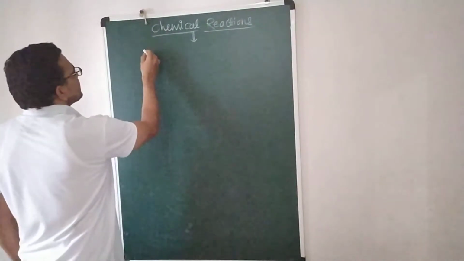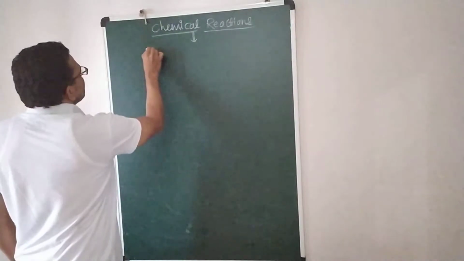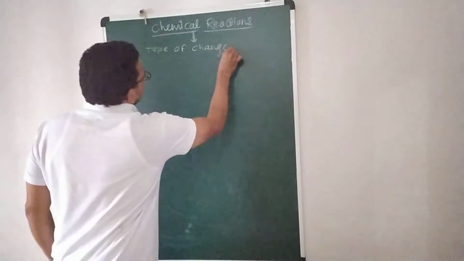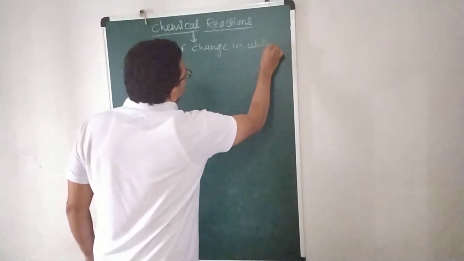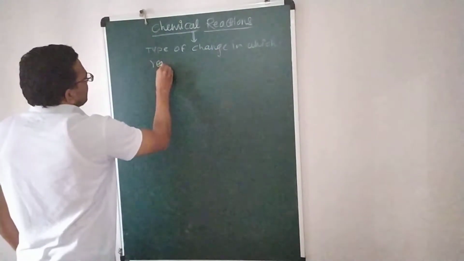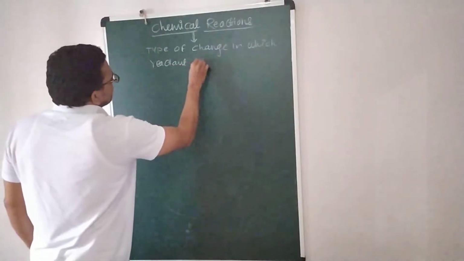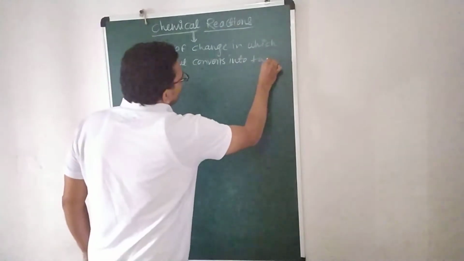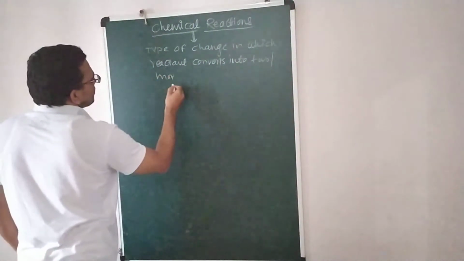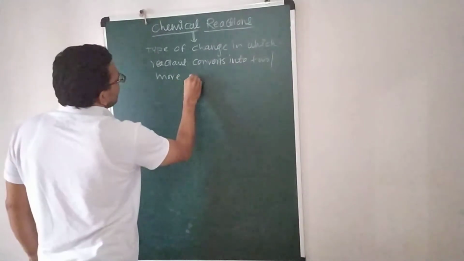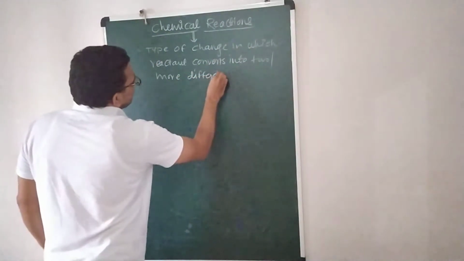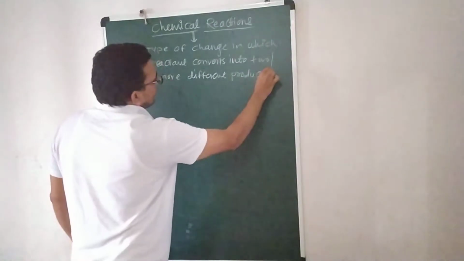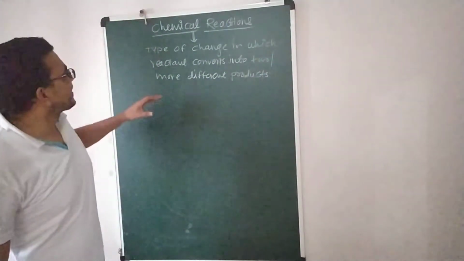A chemical reaction is a type of change in which reactants convert into two or more different products. Correct? So this is the chemical reaction.